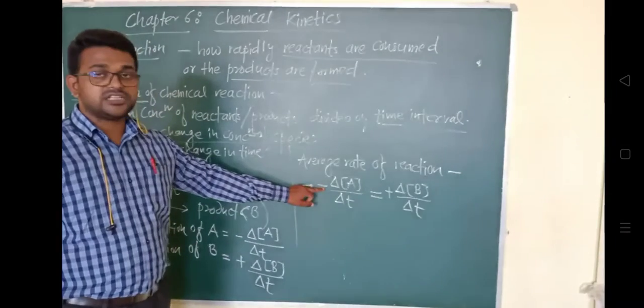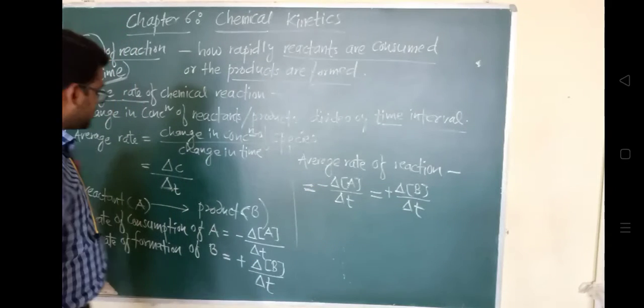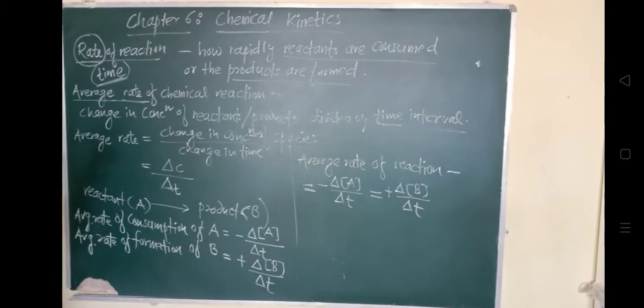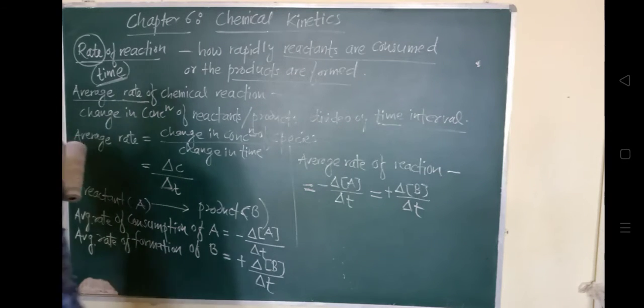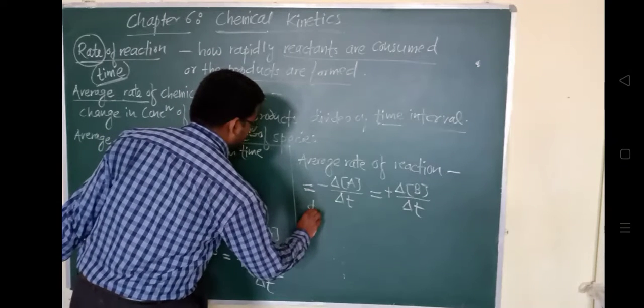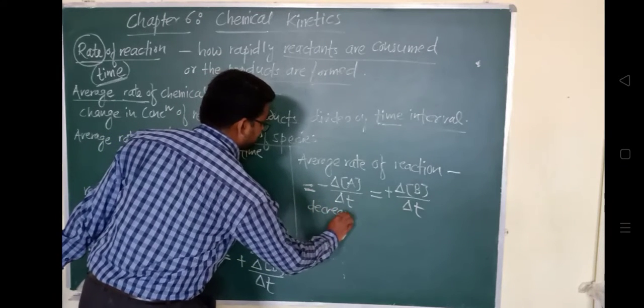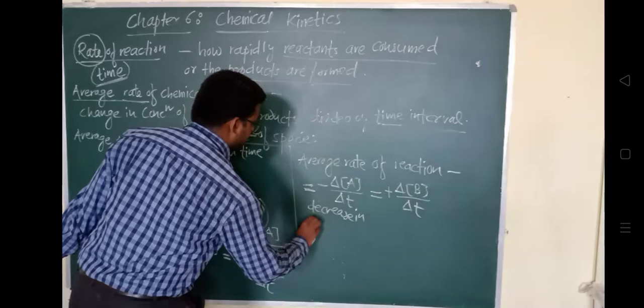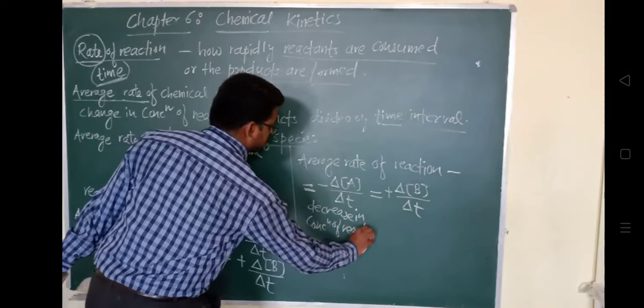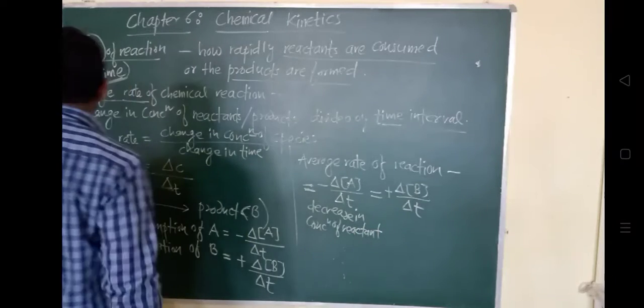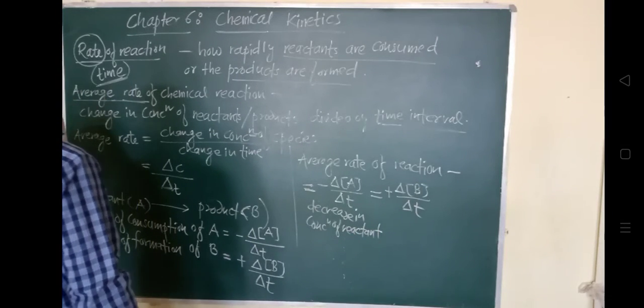So the rate of reaction represents the decrease in the concentration of the reactants per unit time.